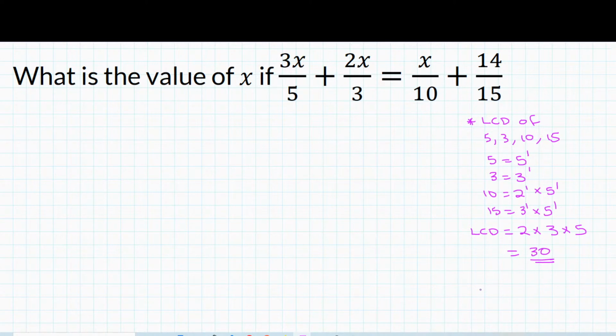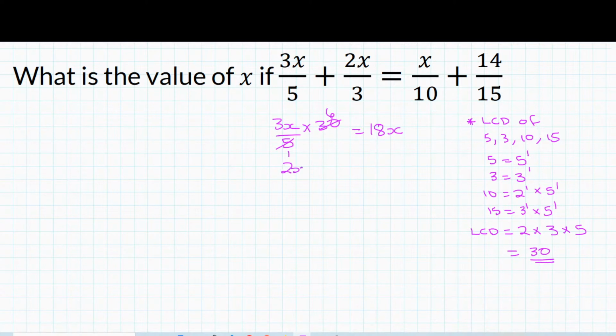Now, in order to get rid of our fractions, we're going to multiply every single fraction here by 30, so we can get rid of the denominators. Let's take it one at a time. We have 3x over 5 multiplied by 30. We can divide 5 by itself to get 1, and 30 by 5 to get 6. So this is going to give us 18x. You can see now that we don't have a fraction.